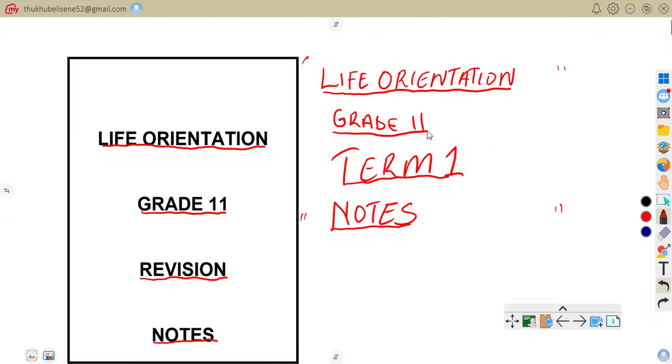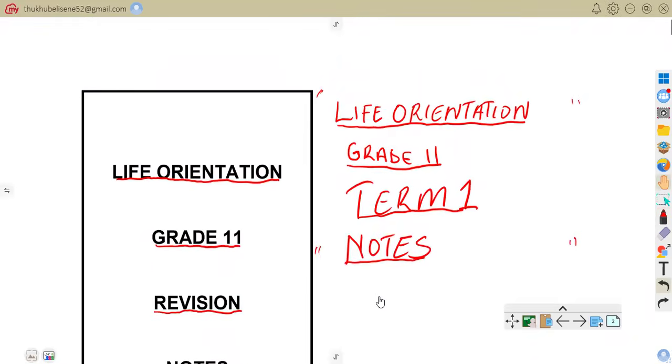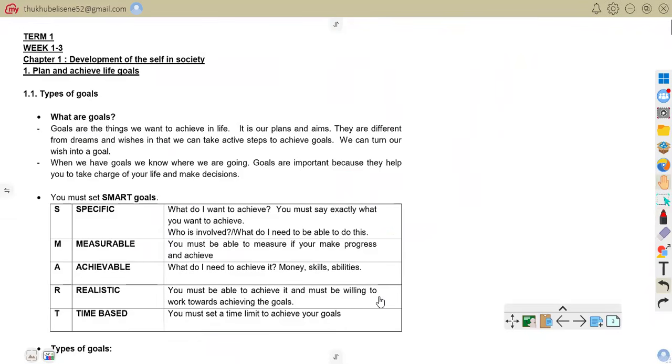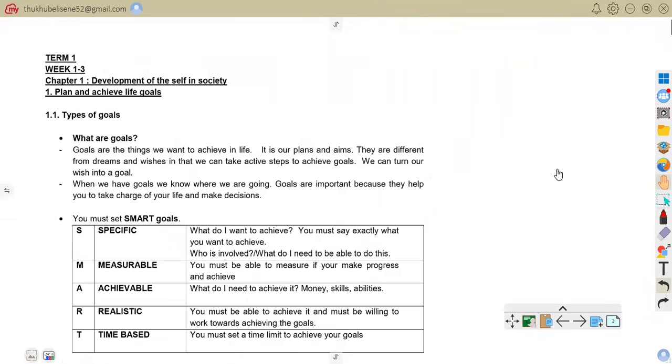Today we are going to be on life orientation, grade 11, term 1 notes. Like I've said, it is term 1, week 1 to week 3.